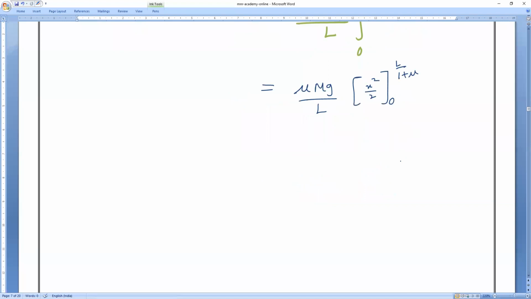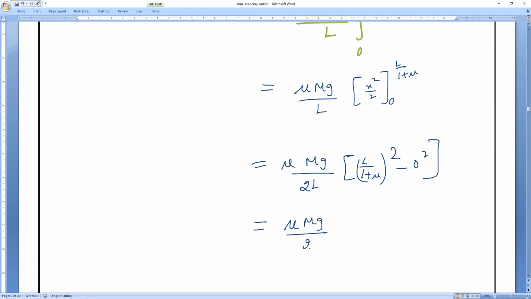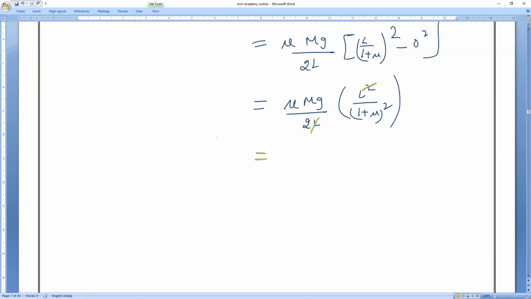Now if I substitute 0, it will go off. So it becomes mu into m into g divided by L, and I will bring the 2 also to the front. Is there any problem with the 2? What is remaining? x square, which means L divided by 1 plus mu whole square minus 0 square. So mu into mg divided by 2L into L square by 1 plus mu whole square. Is it okay, guys? So square and L will get cancelled. So what is the work done by the friction?